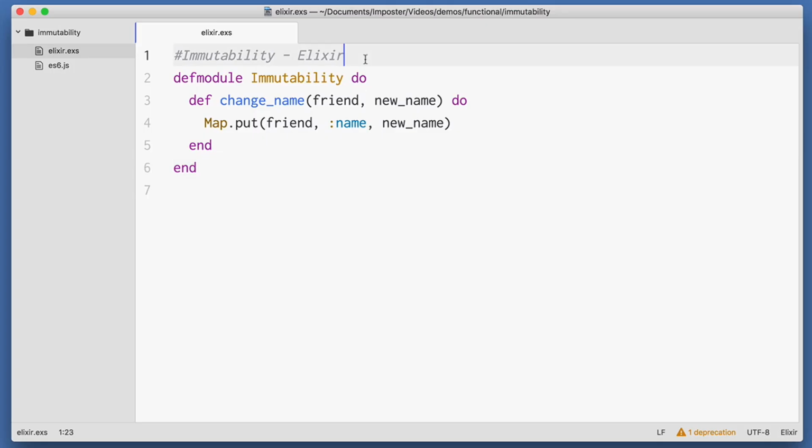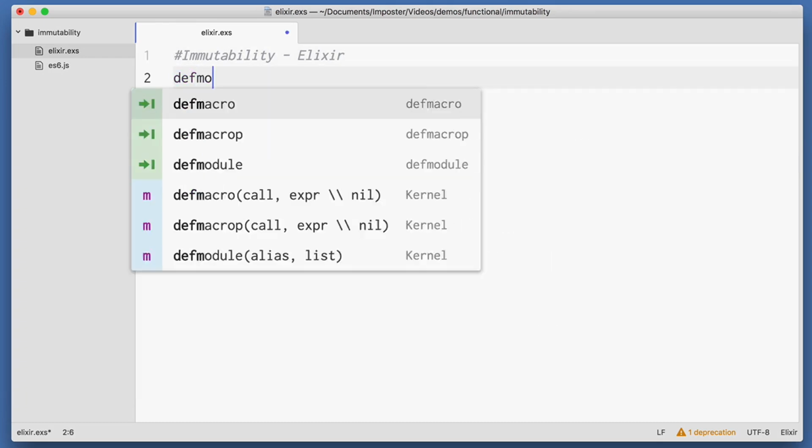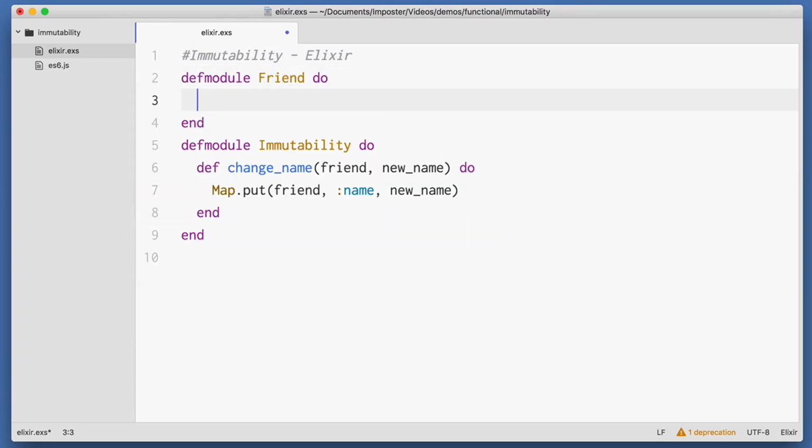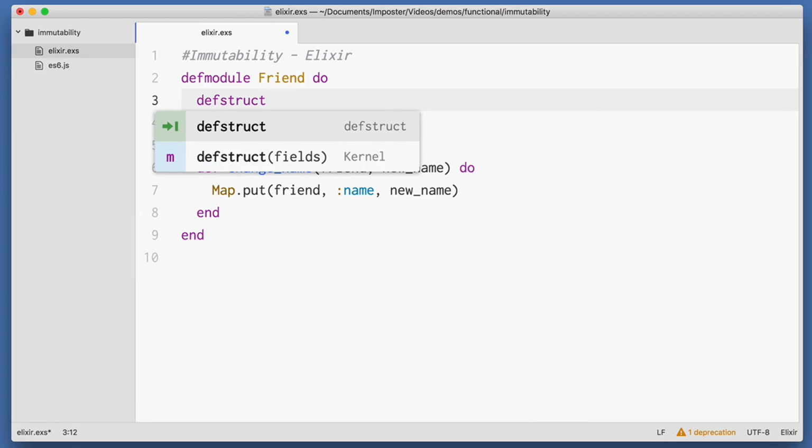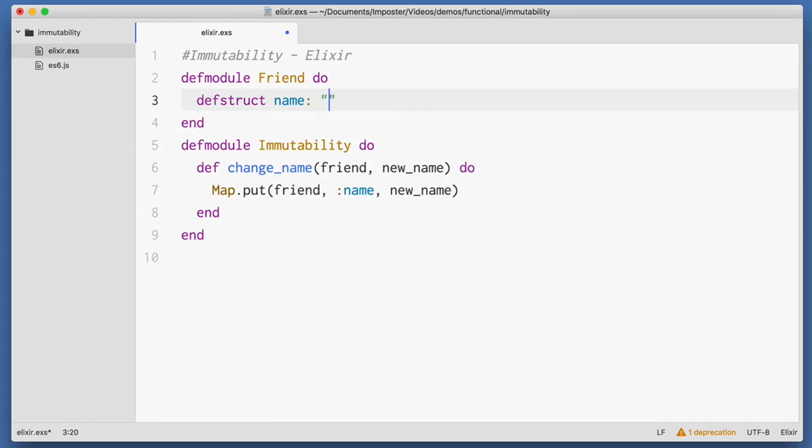I don't want to leave you with the impression that data in a functional language like Elixir is just tossed around without any formalized rules or structure. There are no classes in Elixir, but there are close relatives, structs, which do provide some of their utility. Let's formalize our code, making our intentions a little bit clearer and giving our friend some structure.